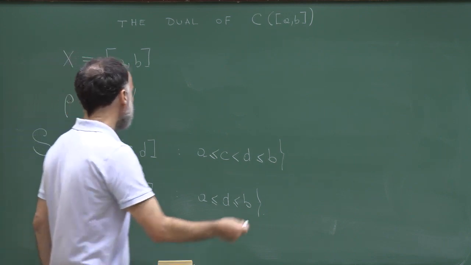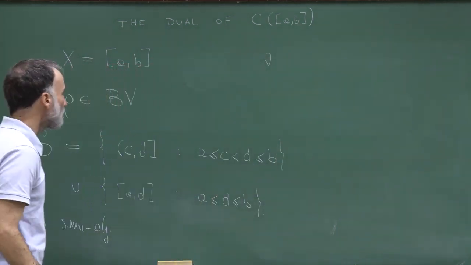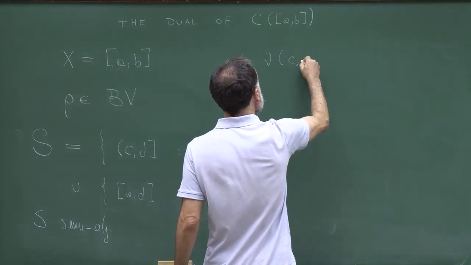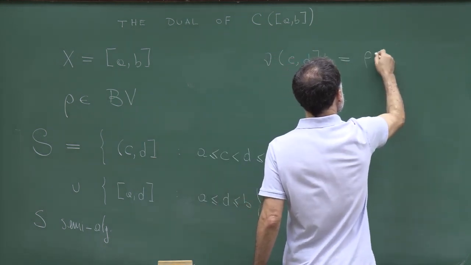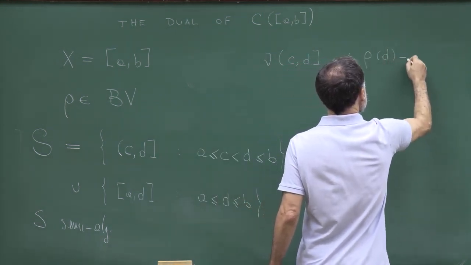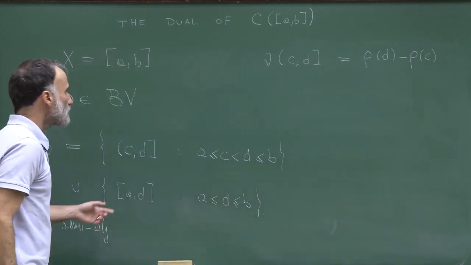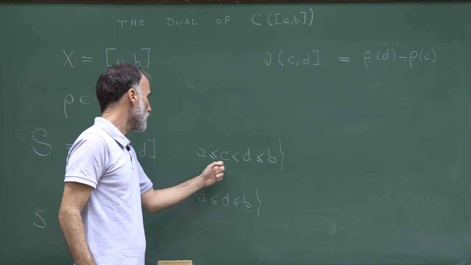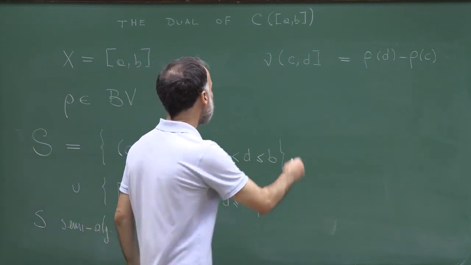And I will define a measure on this semi-algebra by setting that nu of the interval CD to be equal to rho D minus rho C, and this for A less or equal than C, smaller than D, less or equal than B.